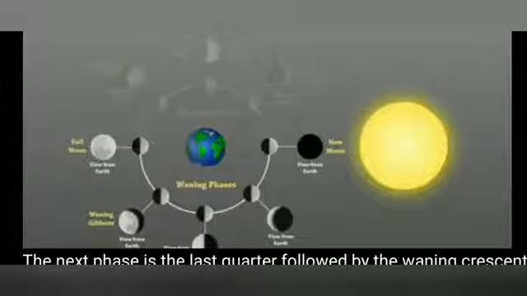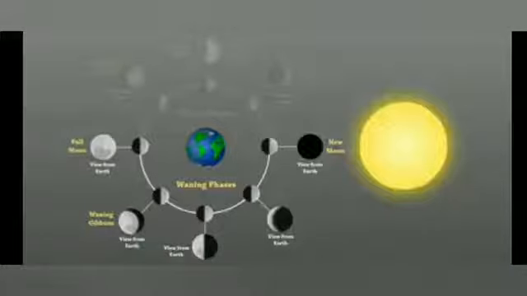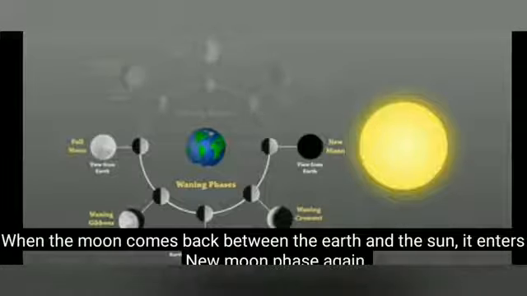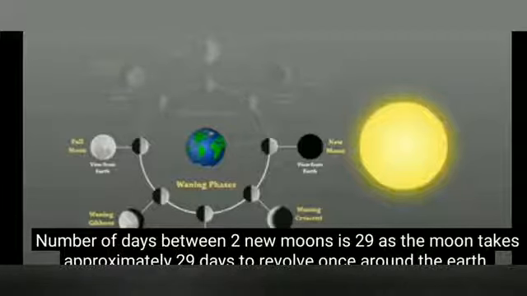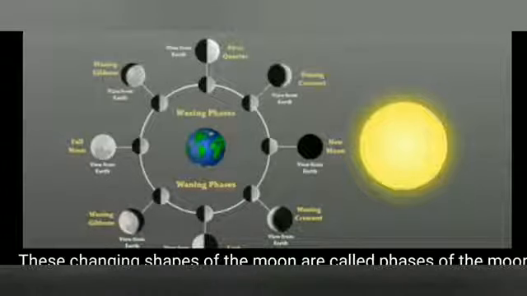The next phase is the last quarter, followed by the waning crescent. When the moon comes back between the Earth and the Sun, it enters the new moon phase again. The number of days between two new moons is 29, as the moon takes approximately 29 days to revolve once around the Earth. These changing shapes of the moon are called phases of the moon.